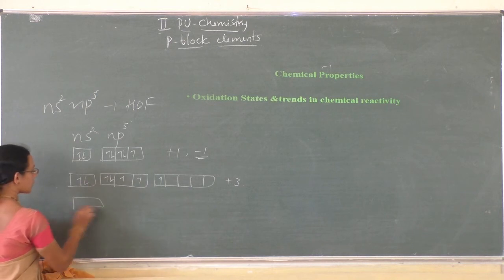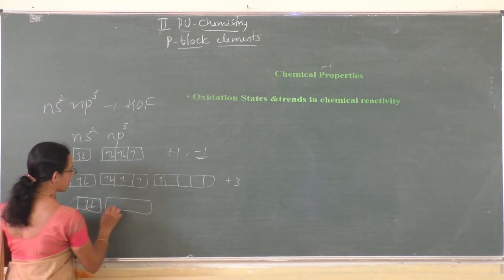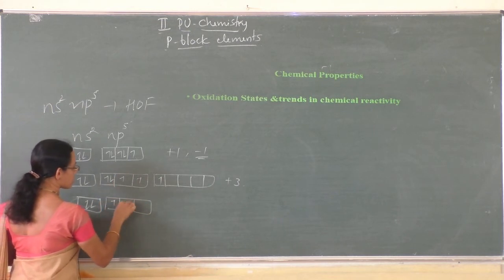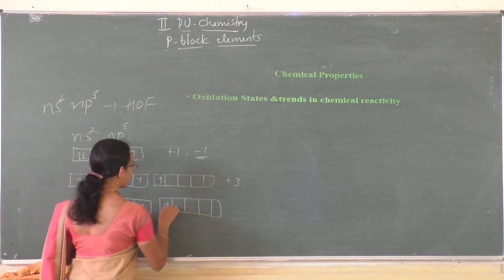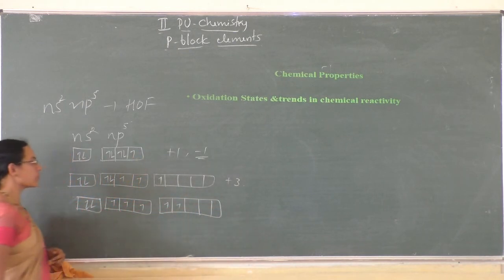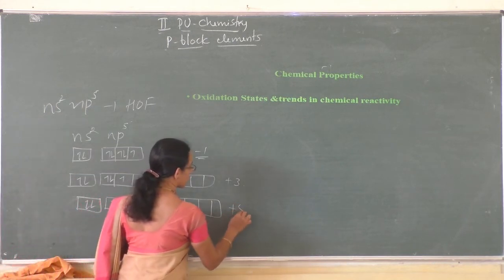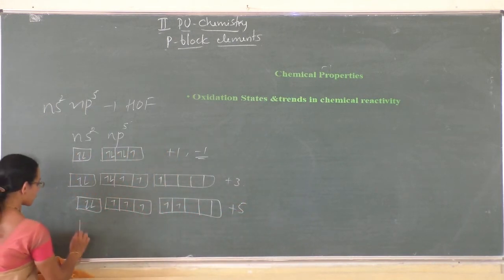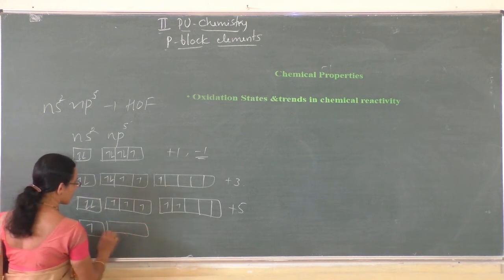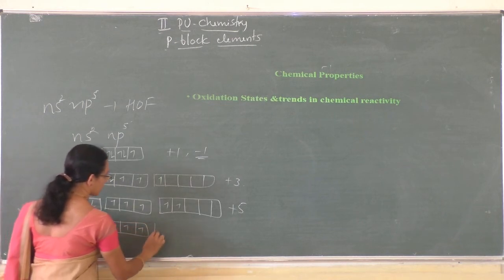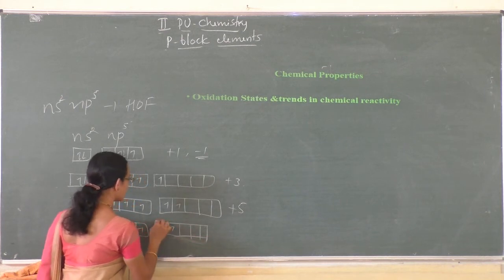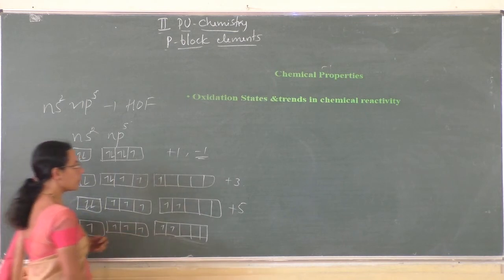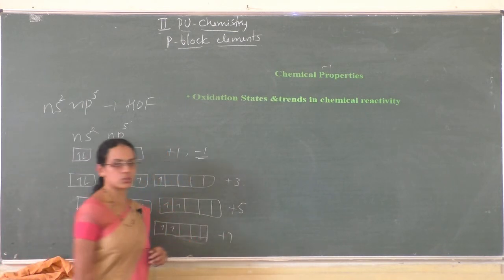And in the second excited state, this pair of electrons also gets unpaired, 1 and 2. So this is responsible for the +5 oxidation state of halogens. And in the third excited state, we can write the configuration like this: 1, 2, 3, 1, 2. So this is responsible for the +7 oxidation states of halogens, right?